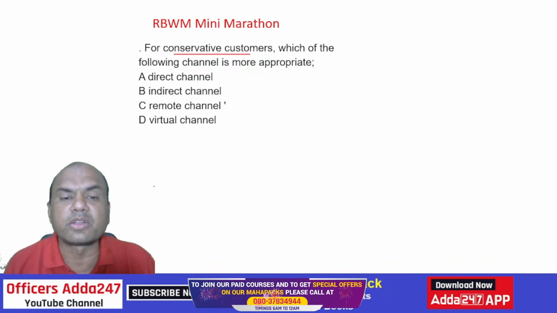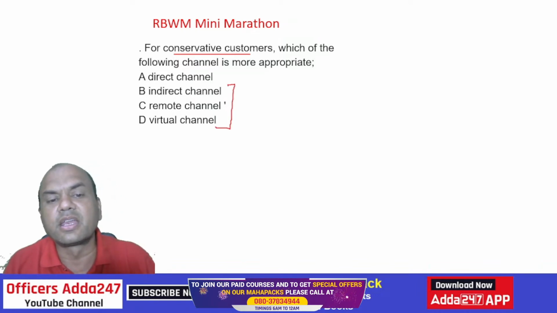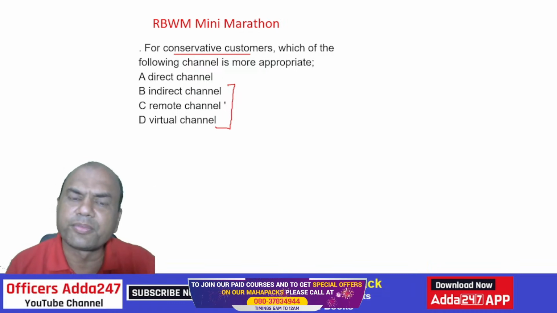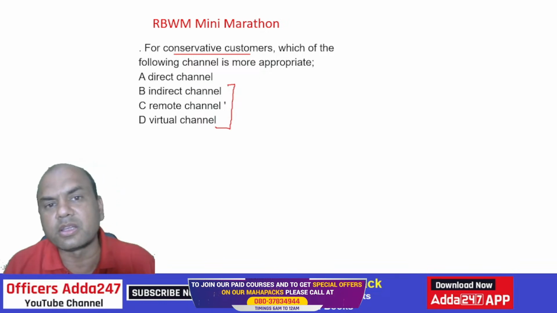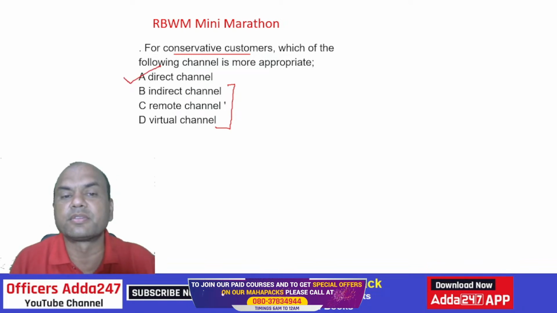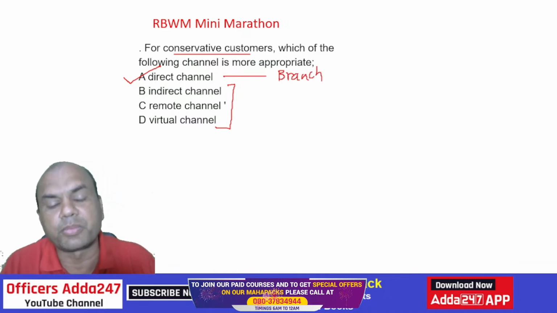Indirect, remote, virtual, all these three are roughly the same, isn't it? Indirect channel, remote channel, virtual channel. What do you mean by this? Suppose I call you internet banking, is this an indirect channel, remote or virtual? It's all. If I say app banking, is it indirect, remote or virtual? All, right? So for conservative customers, we have only the direct banking channel. It is the banking branch. The customer goes to the branch and does all the operations, right?